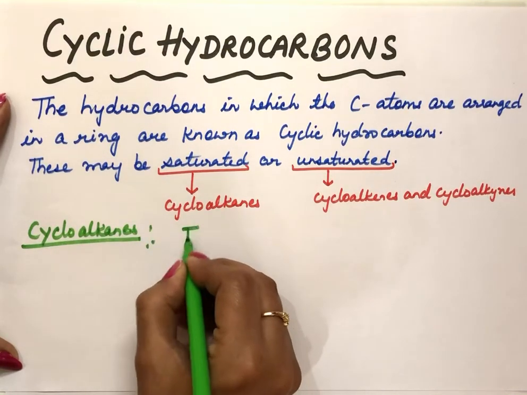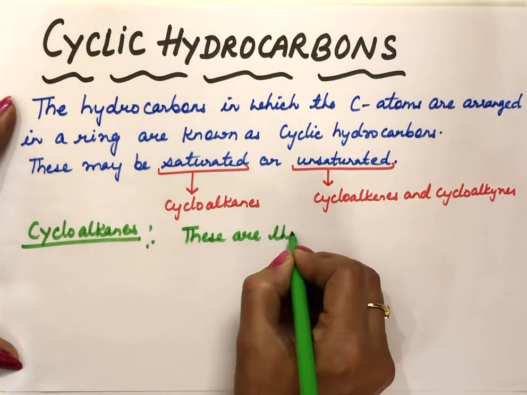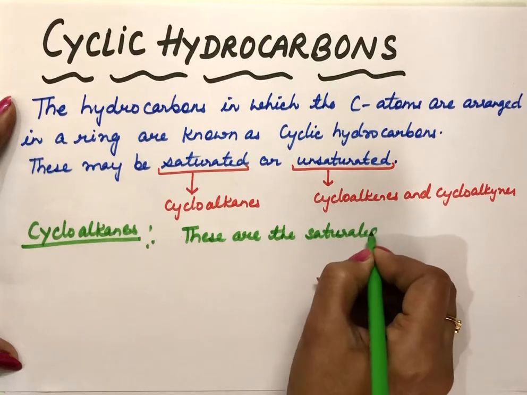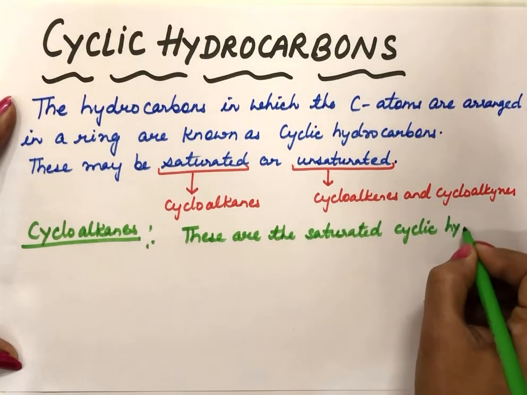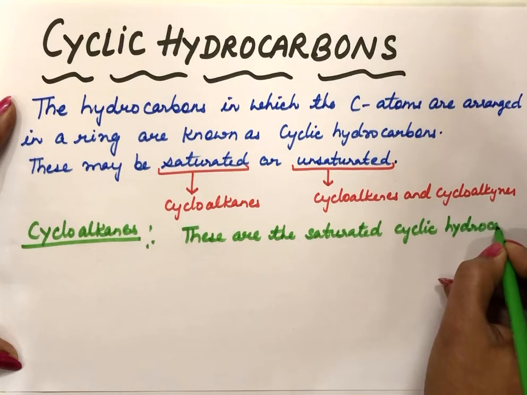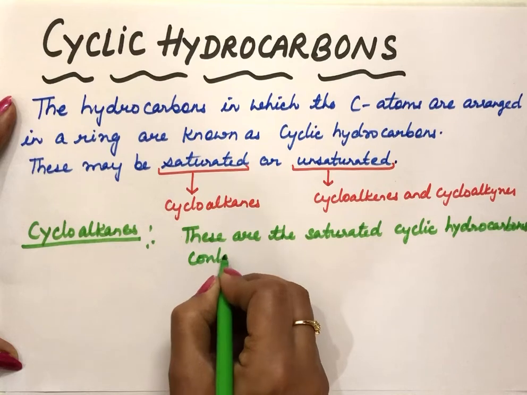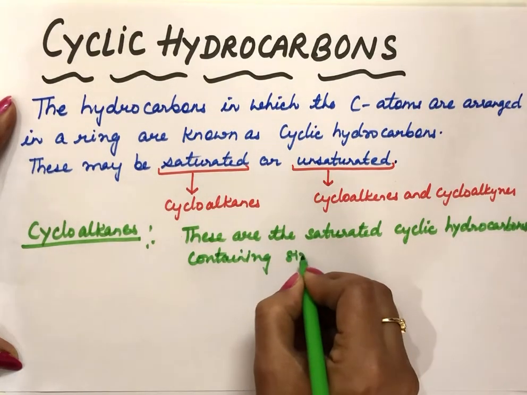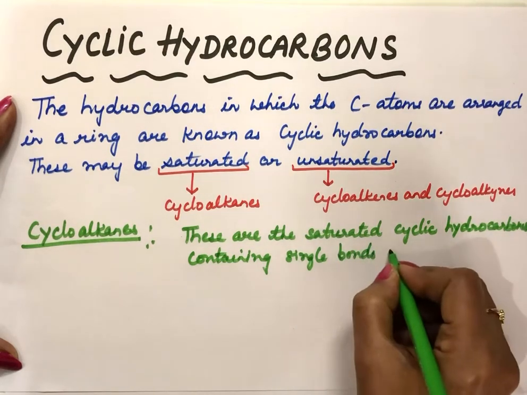These are the saturated cyclic hydrocarbons containing single bonds only. They contain only single bonds.